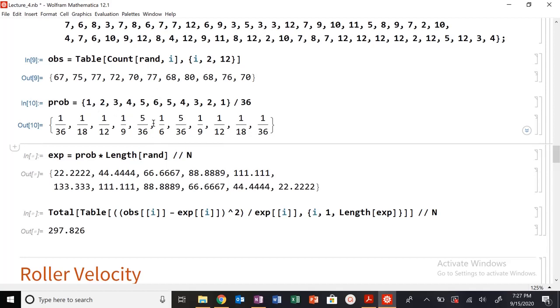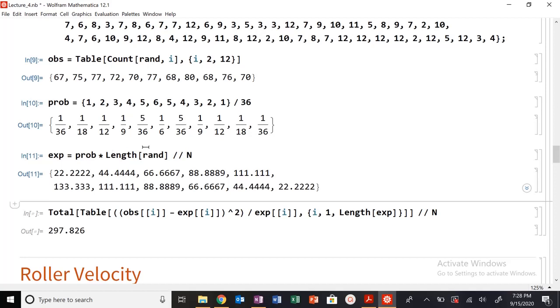We'll do a problem with poker and pulling cards. So if you multiply that probability by the length of your list, that will give you the expected values. This is the probability 1/36 to get 2, 1/36 obviously to get 12, and then this would be 2, 3, 4, 5, 6, 7. Yep, so these are your probabilities. These are the expected values once you multiply by the total number of rolls. And now you can calculate your chi-squared experimental values.